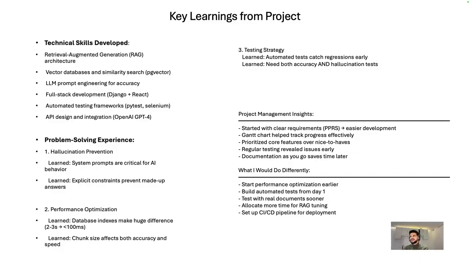But what I would do differently: I would start performance optimization earlier, so optimize the system more throughout the way. Build automated tests from day one, so test everything one by one, piece by piece, each small component, not the whole system at once. Test with real documents sooner. I uploaded real business documents at some point, but not at the first stage. I was using fake or generic documents. And I would overall spend more time tuning the model to get better accuracy.